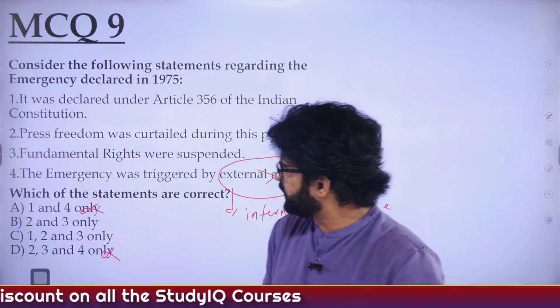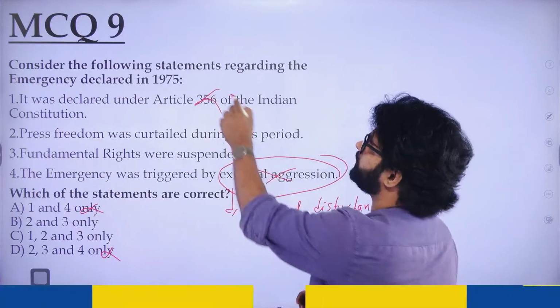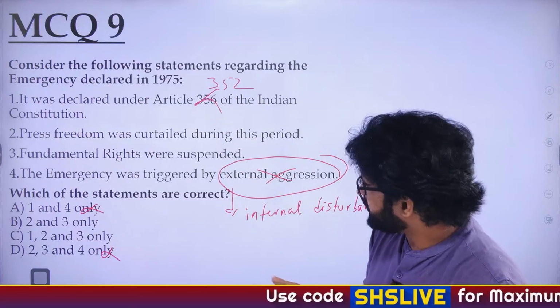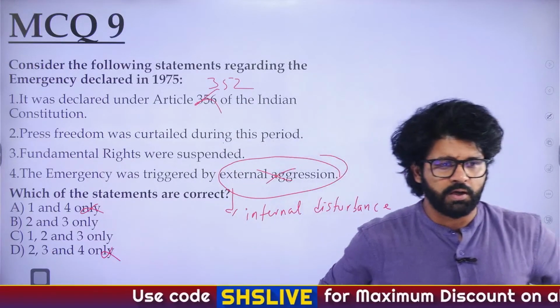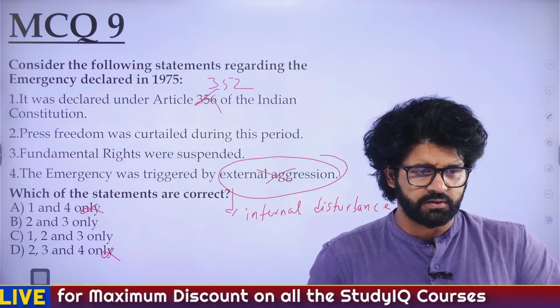2, 3, or 1, 2, 3. Let's check the first. Not 356, bro. 356 is President's rule. It is 352. So the first statement is also wrong. The answer is B, 2 and 3. Amal, Jivayan, Mamta, Sanjana, Ravi, Krishi, Elva, Shashikala.